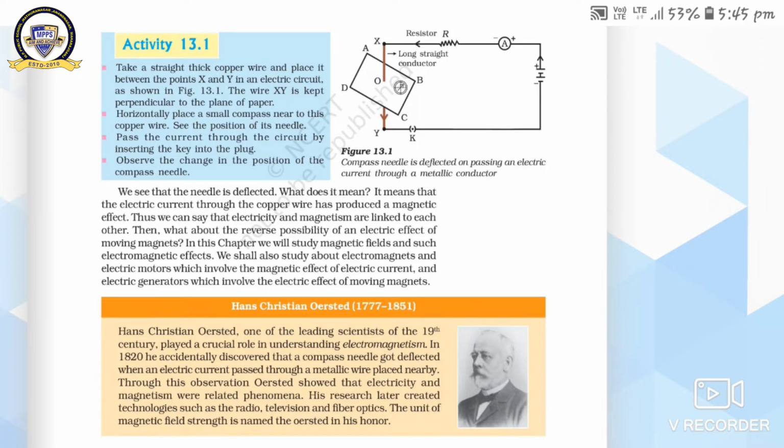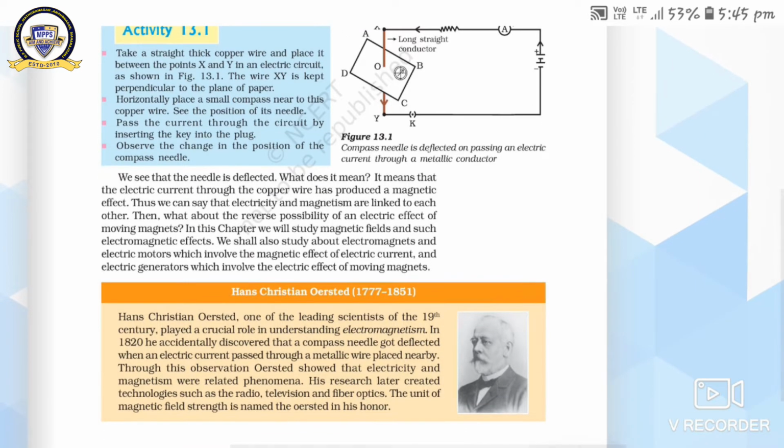Here, dear students, is the famous scientist Hans Christian Ørsted. Hans Christian Ørsted, one of the leading scientists of the 19th century, played a crucial role in understanding electromagnetism. He performed a very famous experiment on electromagnetism.